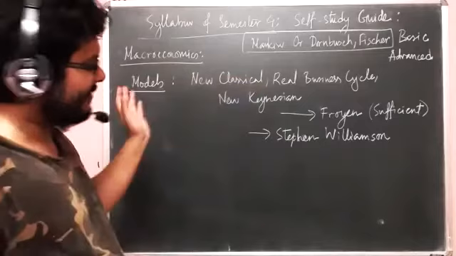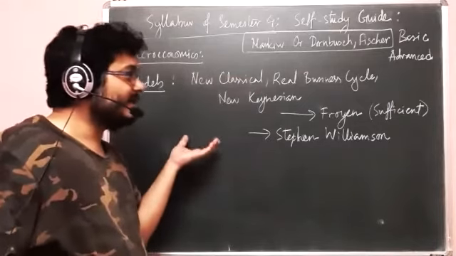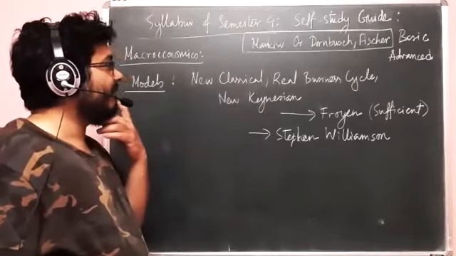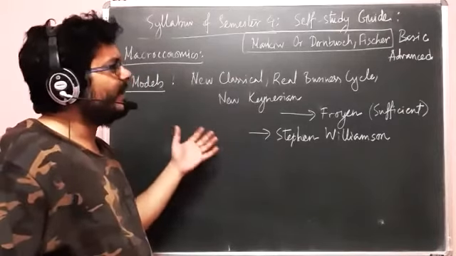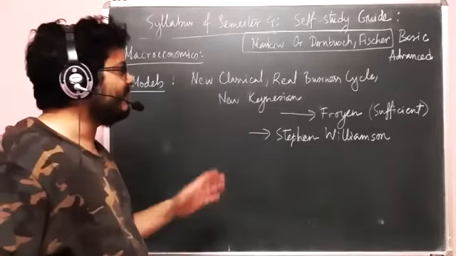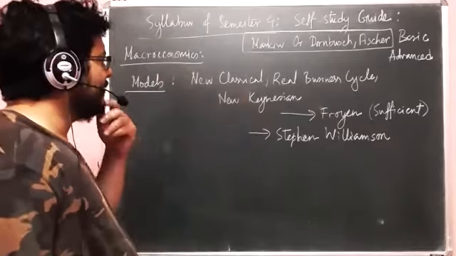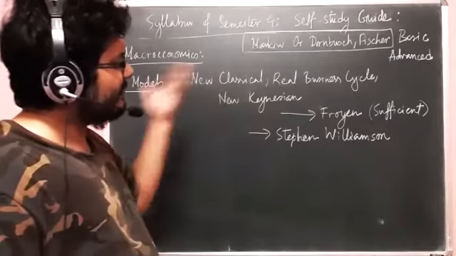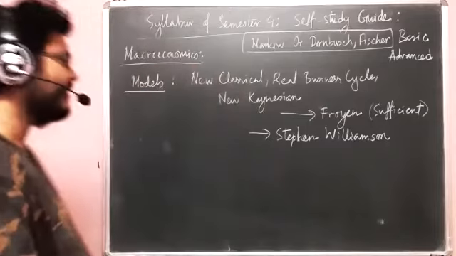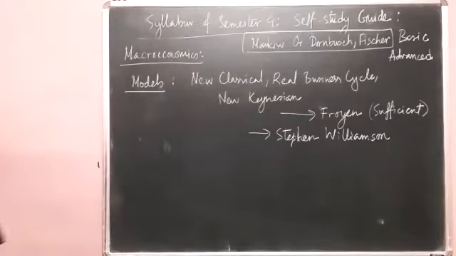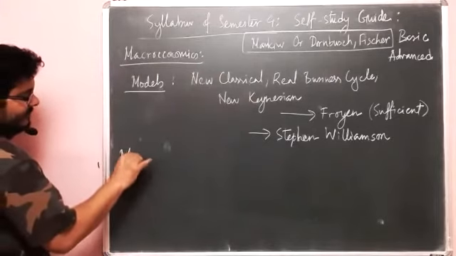But then again, Froyen is sufficient, and these are also those topics from which you will not have any questions appearing in any entrance exam. You will never find questions coming from new classical, RBC or new Keynesian. Okay, sometimes the concept of RBC helps, but no question coming from these three. All right.